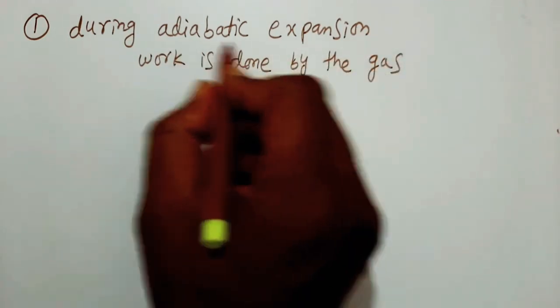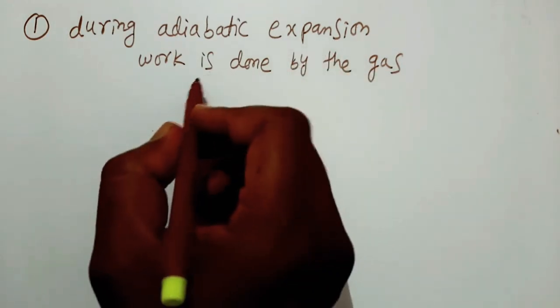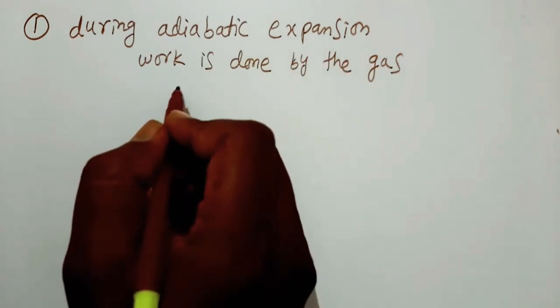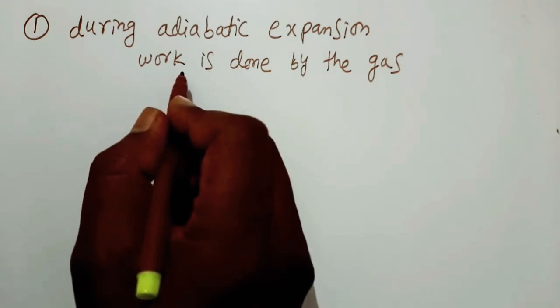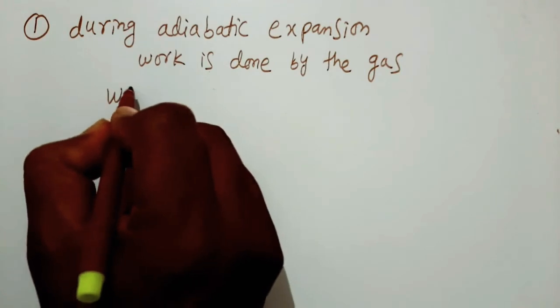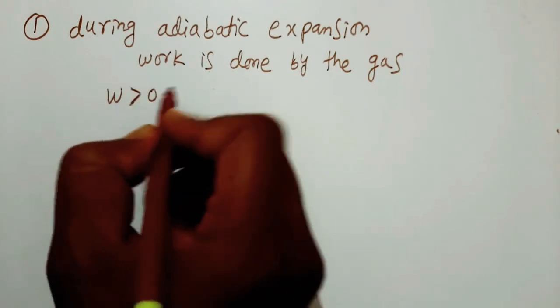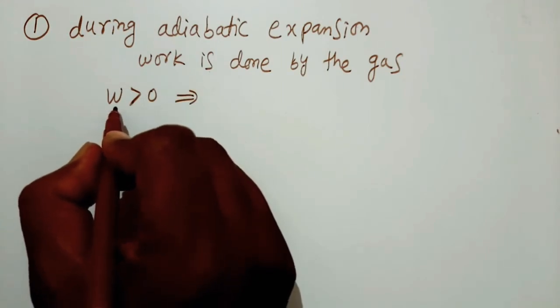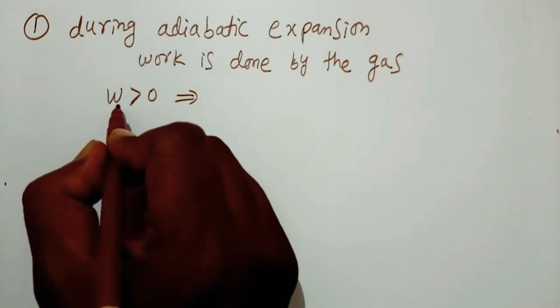So in adiabatic expansion, work is done by the gas. That is, work done by the gas is positive. So that is W is greater than 0. We know in adiabatic process, work done W is equal to mu R by gamma minus 1 into T1 minus T2.